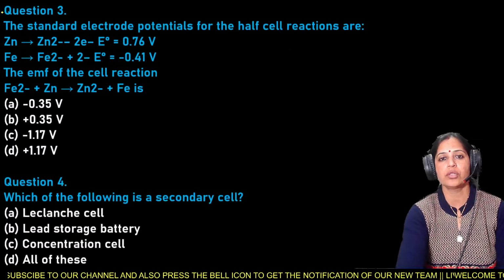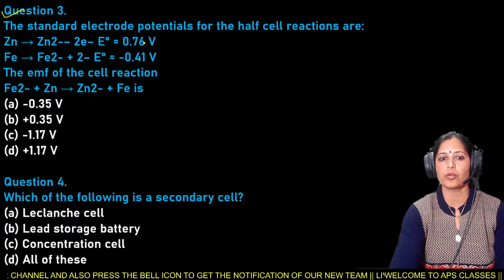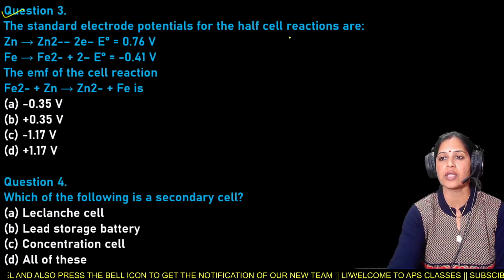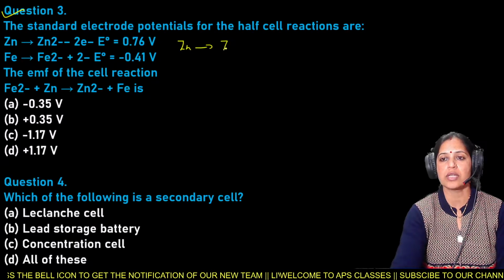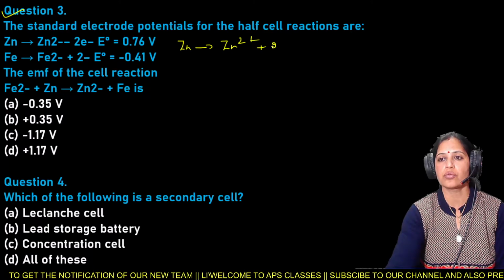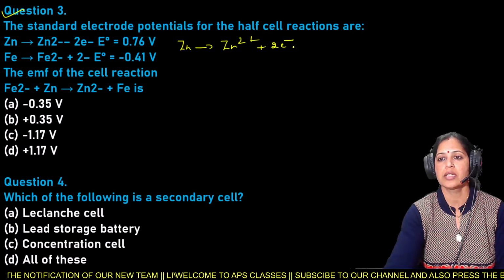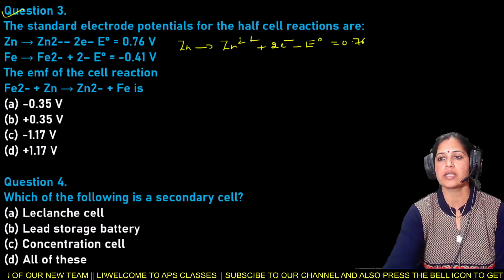Next is your question number 3. The standard electrode potential for the half cell reactions are: Zn gives Zn2+ plus 2 electrons, E naught is equal to 0.76 volt.